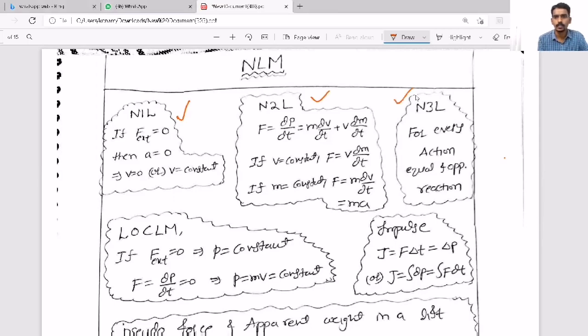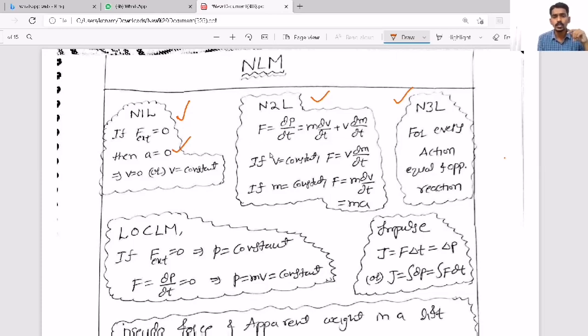So when you consider the first law, Newton's first law says if there is no external force, if the external force acting on a system is zero, the acceleration is zero. Which is nothing but you can conclude that velocity is zero or velocity is constant. That is Newton's first law.